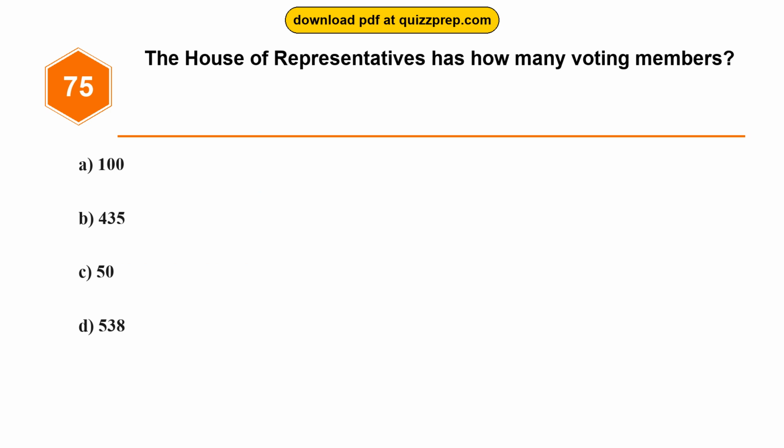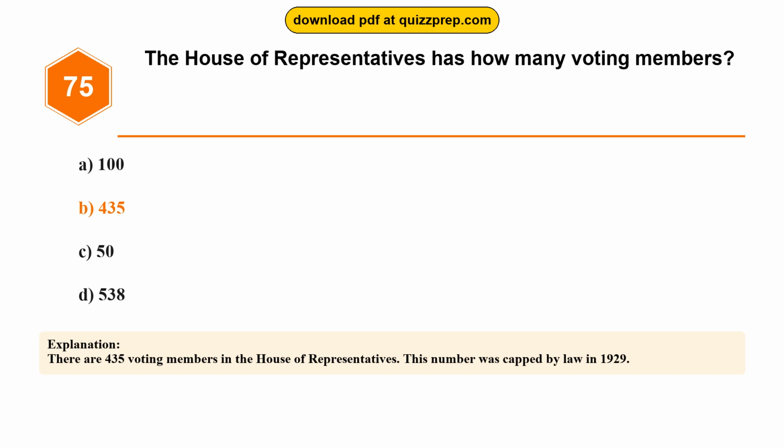Question 75. The House of Representatives has how many voting members? Option A, 100. Option B, 435. Option C, 50. Option D, 538. The correct answer is option B, 435. There are 435 voting members in the House of Representatives. This number was capped by law in 1929.